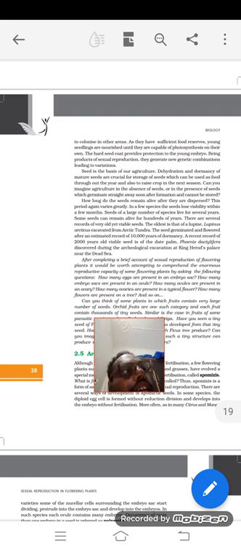Since these seeds have a covering, they may remain in that dormant condition for a long time. So these are used for studies about old age plants, how these plants were in those times, and what is the difference between the plants of those times and the present time. So this is used by archaeologists to study them.